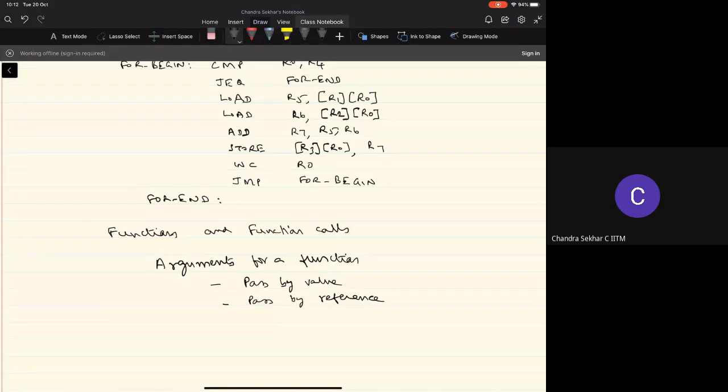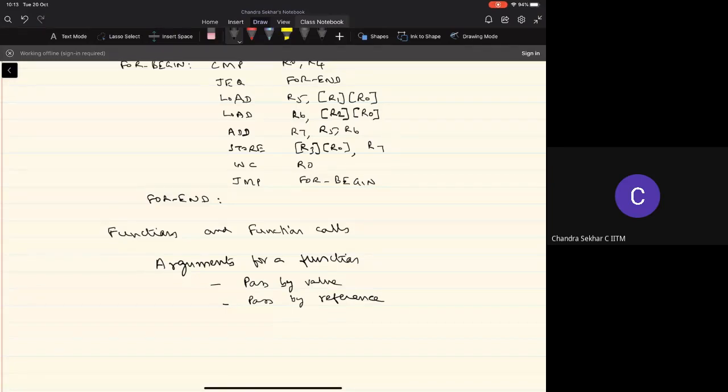I'm assuming that all of you are familiar with this. Whenever we are talking about an argument that's passed by value, we'll be passing the value of that argument whenever we call the function. And whenever we are referring to an argument that's passed by reference, we will pass the address of that variable or address of that argument, right, when we call the function.